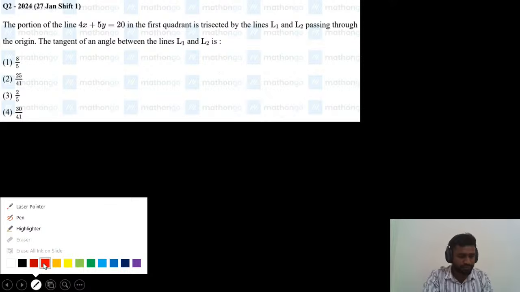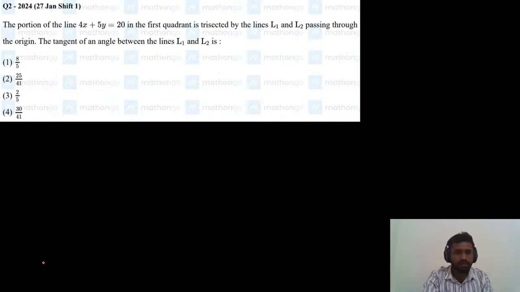So first read the second question. The portion of the line 4x plus 5y equals 20 in the first quadrant is trisected by the lines L1 and L2 passing through the origin. Both lines pass through the origin, and the given line is trisected in the first quadrant. What is meant by trisection? Trisection means the line is divided into three equal parts by L1 and L2.